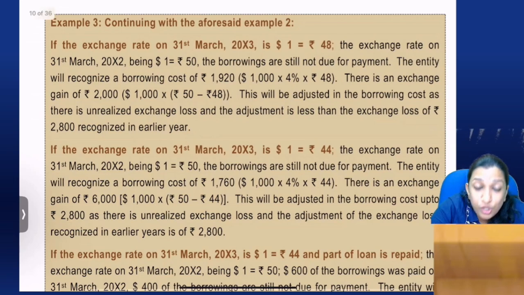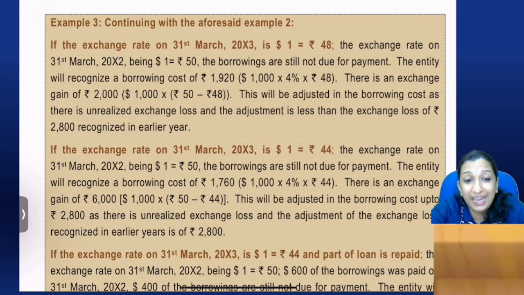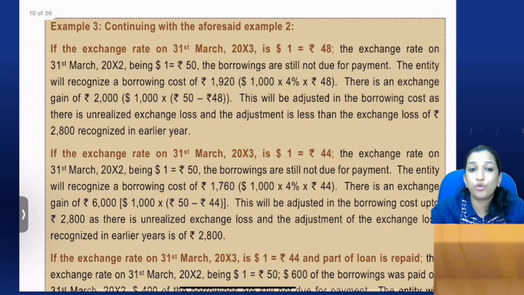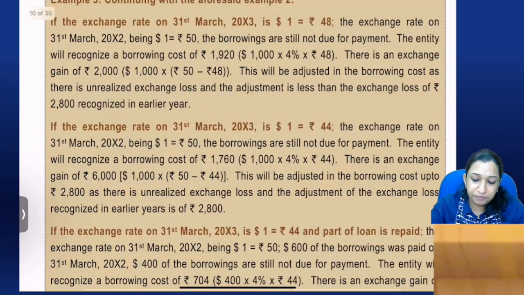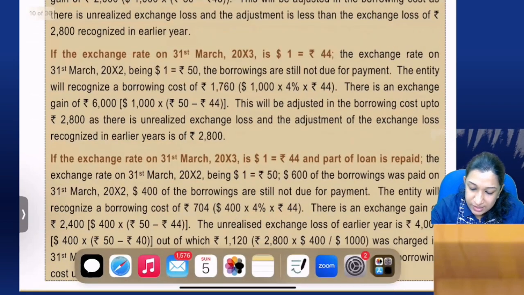So the 2,000 gain in the current year should be adjusted against the borrowing cost, because the unrealized exchange loss of last year is 2,800. Up to 2,800 you can do the reverse adjustment. Is it okay? If there is a doubt, as I told you, please comment below. I'll respond. Now the next case. What is the next case?